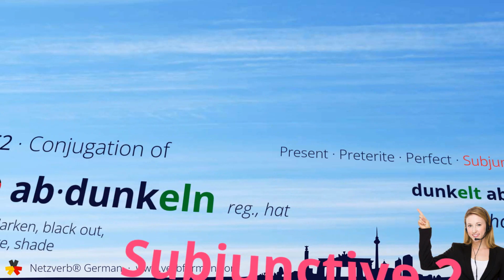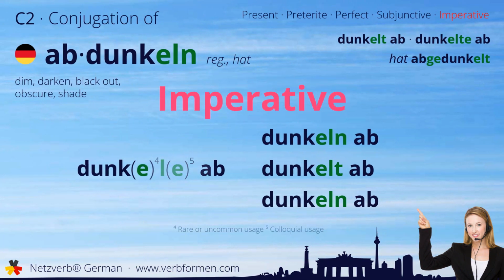And finally, we'll cover the imperative. Dunkle ab du. Dunkeln ab wir. Dunkelt ab ihr. Dunkeln ab sie.